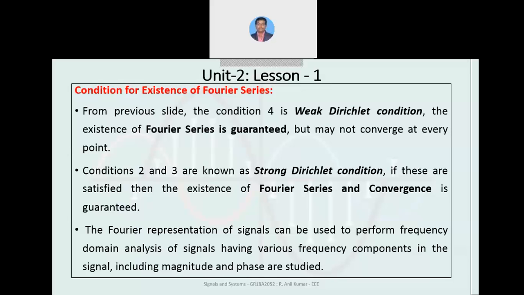The last point is that Fourier representation of signals can be used to perform frequency domain analysis of signals having various frequency components, including magnitude and phase. Most of the signals we get are with respect to time, so the main aim of the Fourier series is to represent signals with respect to frequency. Signals with different frequencies, along with their magnitude and phase, can be obtained using the Fourier series that we will study in this unit.